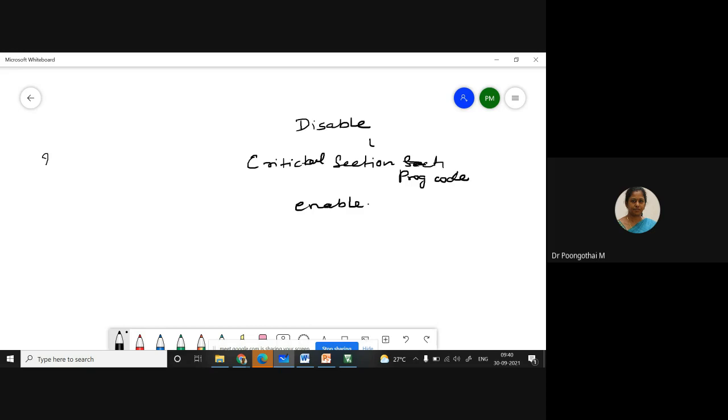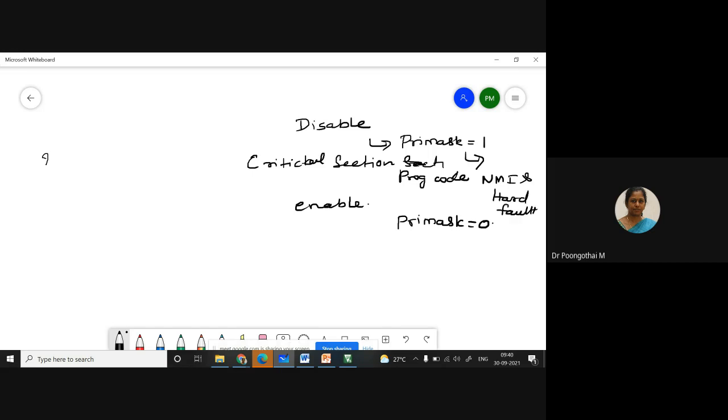For disabling interrupts, the priority mask bit must be 1. So this one is for disabling all the interrupt requests except non-maskable interrupt and hard fault interrupt.